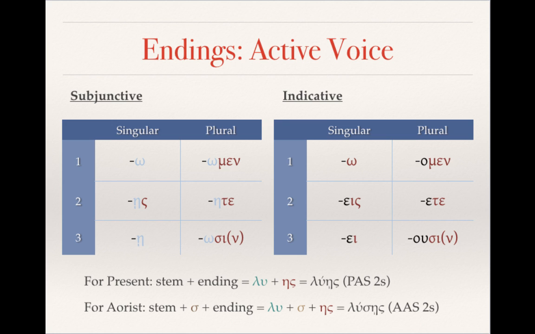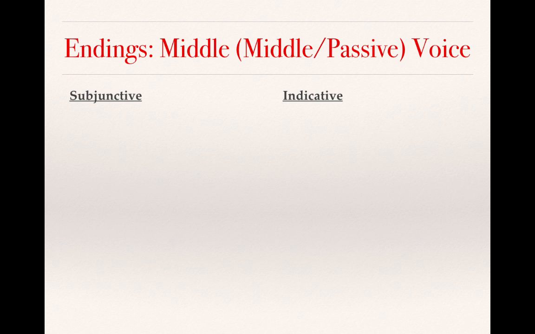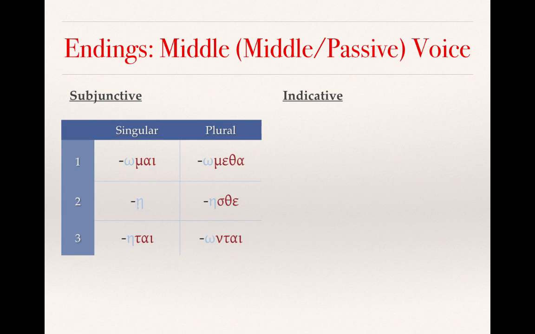You take the stem, you add the sigma, which is the marker of the aorist tense, and then you add the ending, which is identical to the present ending. And so you would have luses, which is the aorist active subjunctive second singular. Now, very similarly, the endings of the middle or the middle passive voice demonstrate similar lengthening.